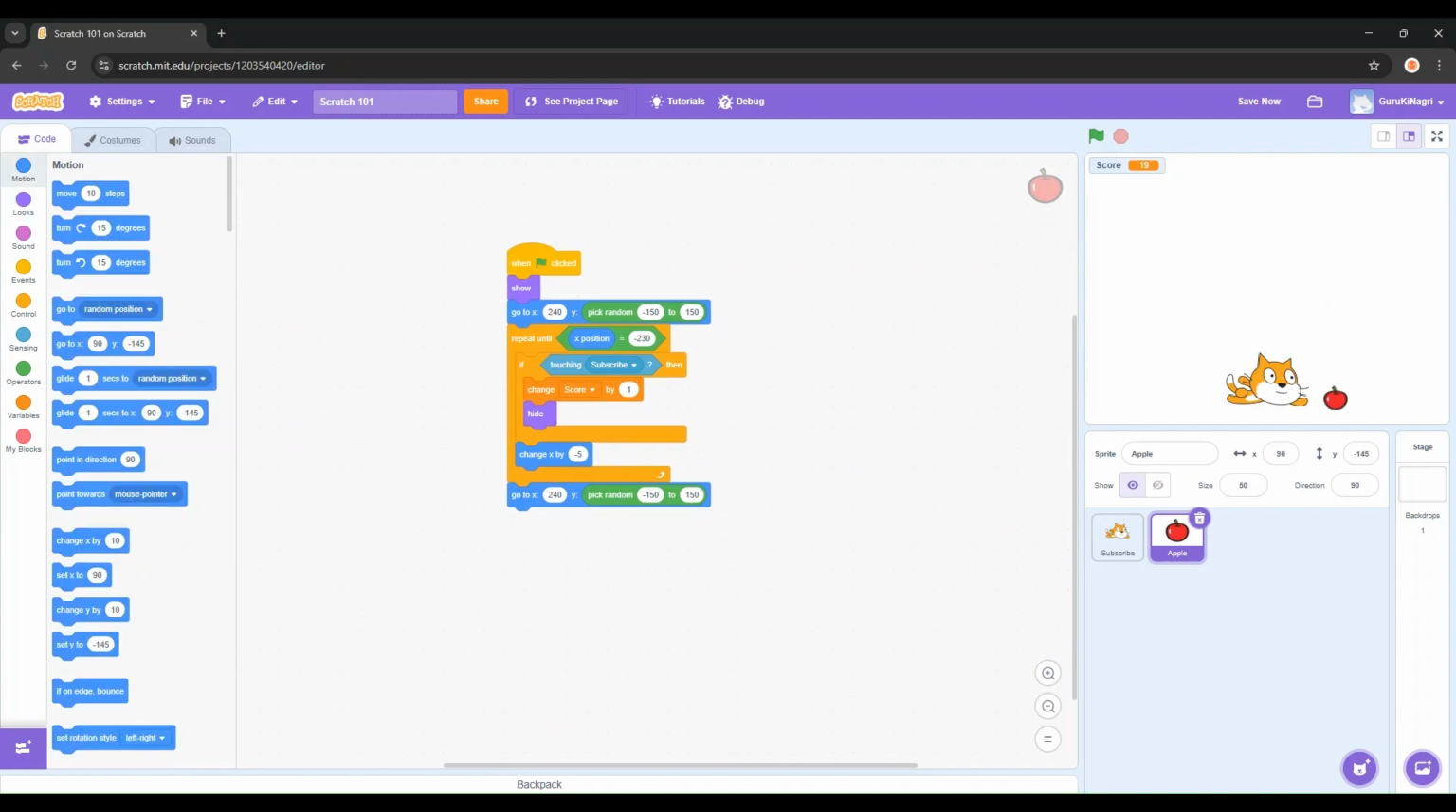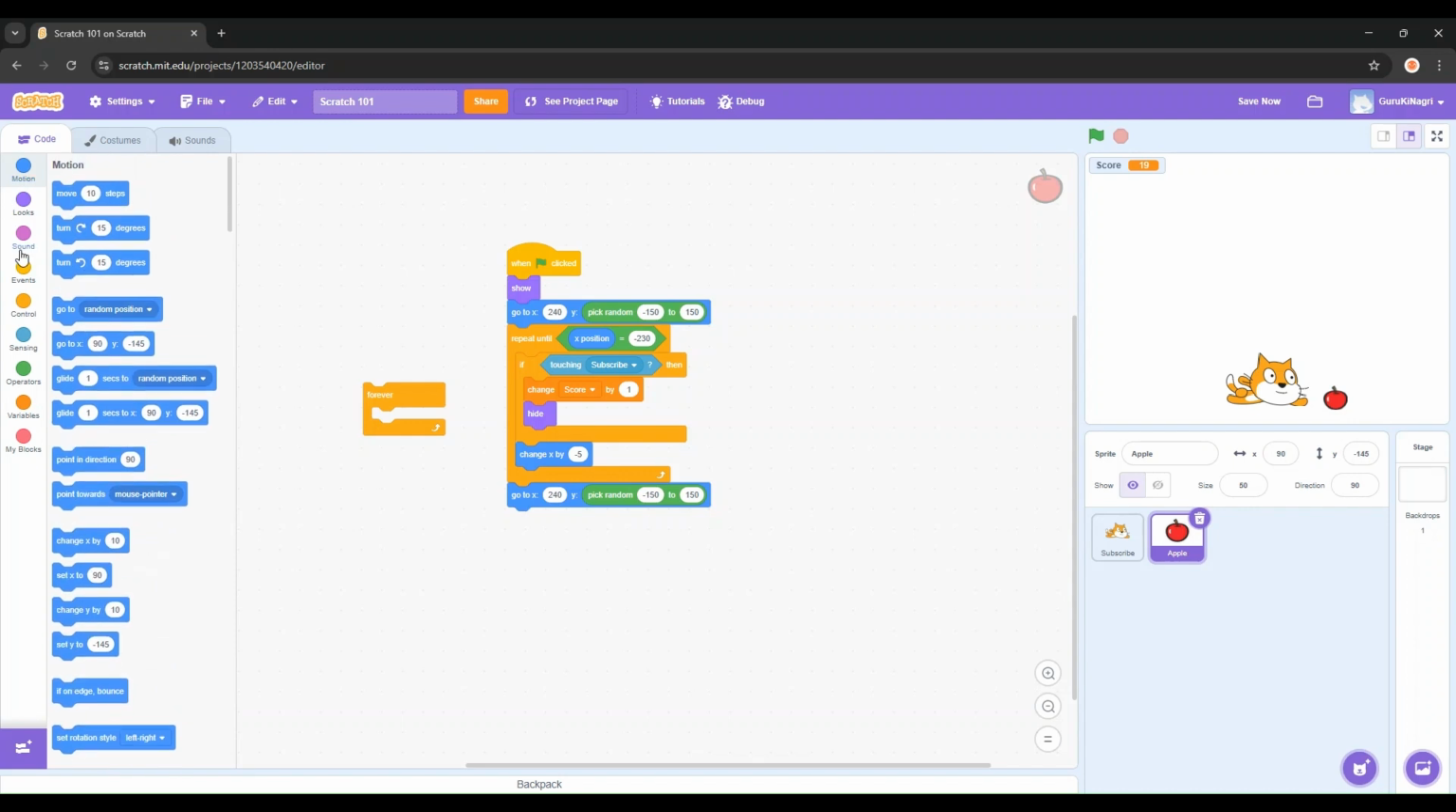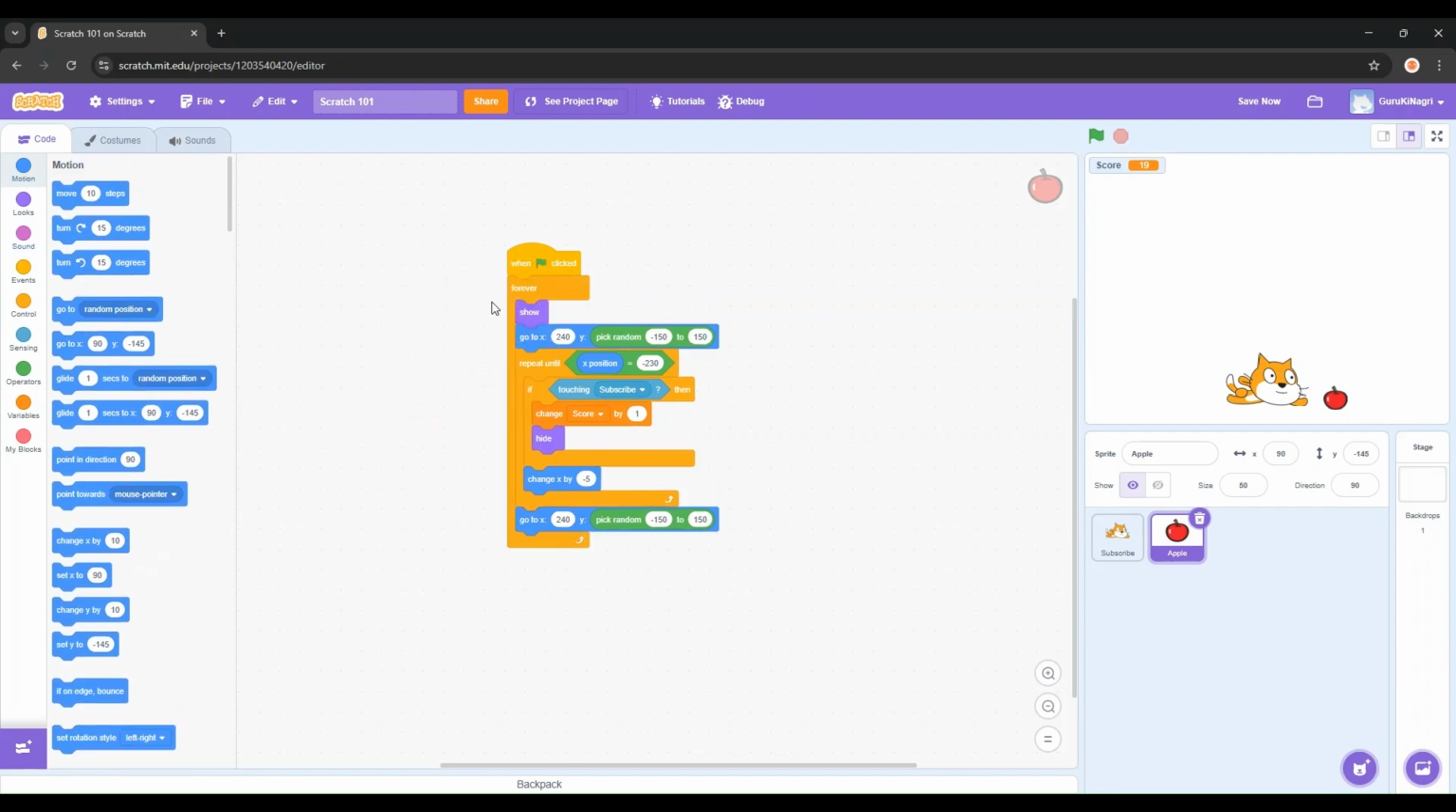Right now our apple only appears once. We want more apples, right? Alright, go to your apple sprite, apple's code again, which I've already done here. Now, go to control and get a forever block from control. Alright, put it around all of the code we just made. And now, once you click the green flag, once you collect it, it should pop up again. Let's test. 3, 2, 1, go. Collected? Yep, it works. Great.